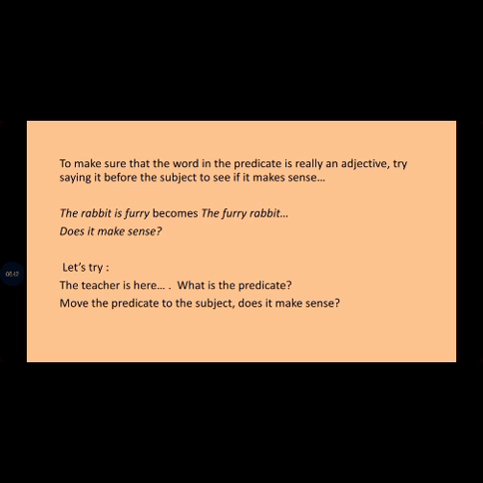Who will do that for me? Morire, please do that for me. What does that give us? The teacher is here. What is the predicate? Here. Now let's move here before the subject, which is the teacher. So we have the here teacher.